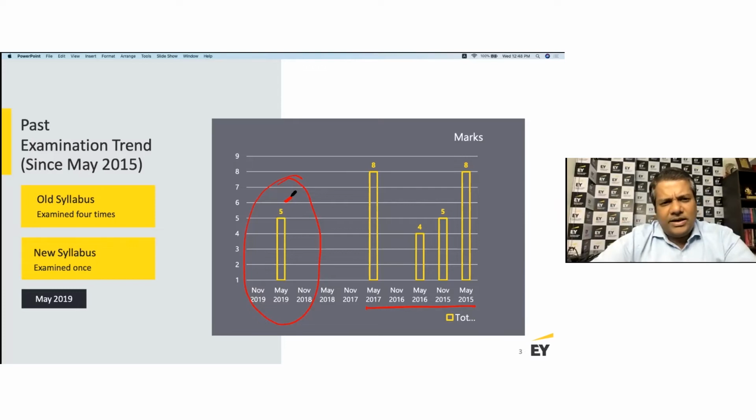So I would encourage each one of you to familiarize yourself with this topic. Be clear on the principles. I think the key to getting it right is to be clear on the principles, and also visualize. Whenever you're thinking about a question on this, think: if I am that employee or that employer, how is it going to impact my cash flows?